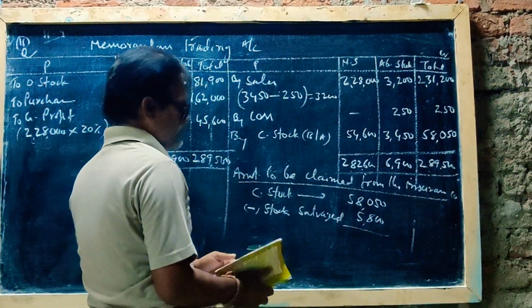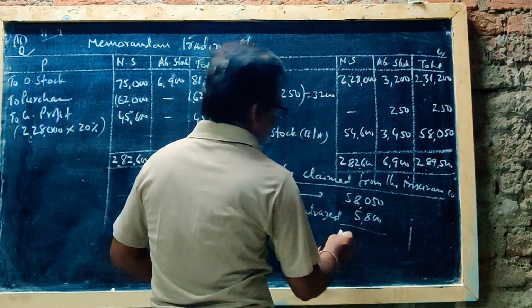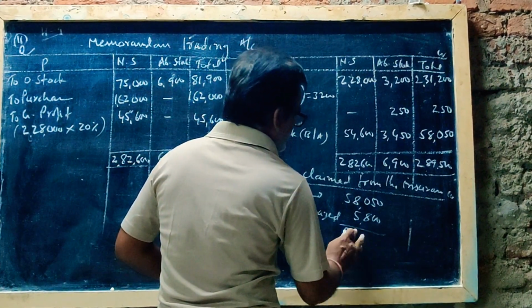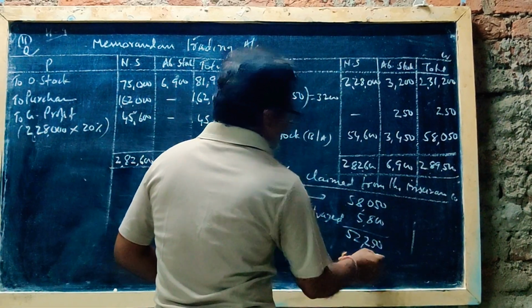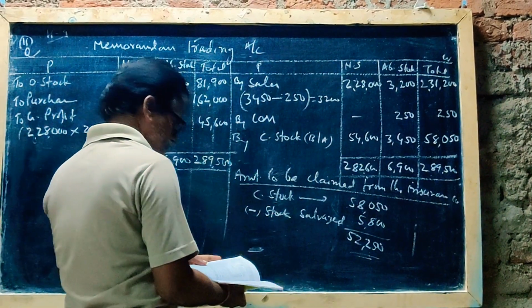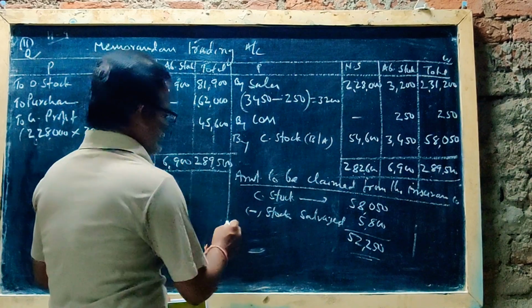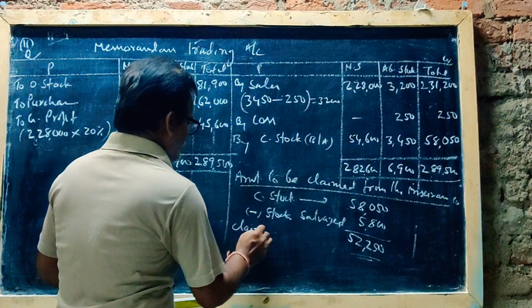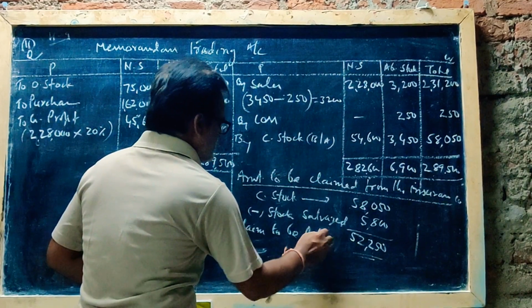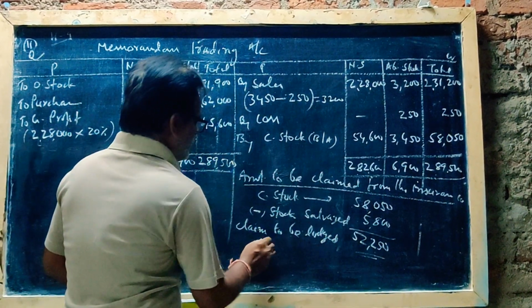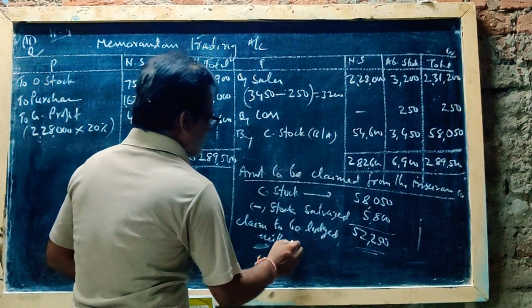Stock salvaged 5,800, minus, 52,250. This is the claim to be lodged with the insurance company.